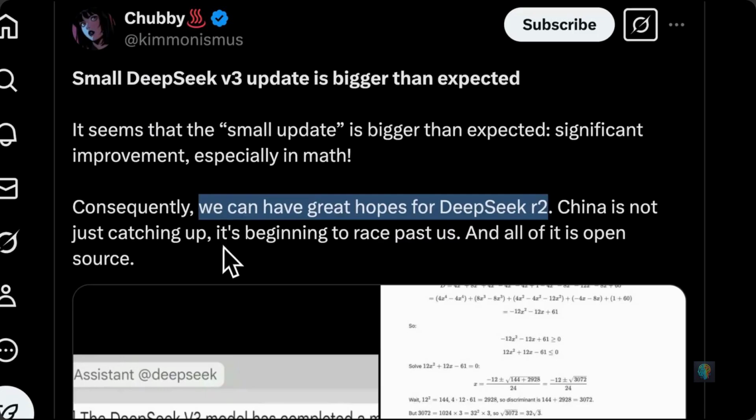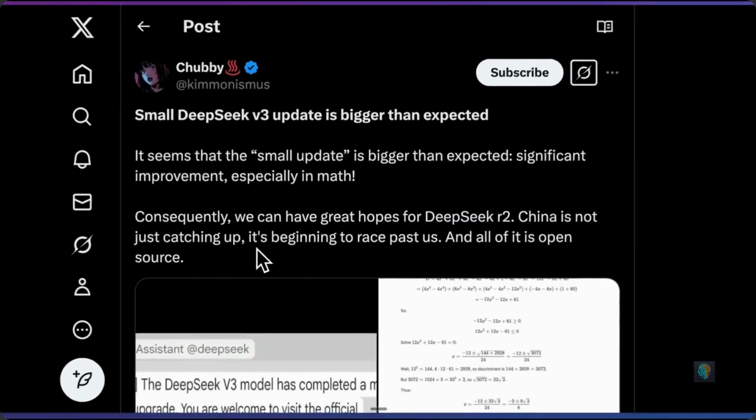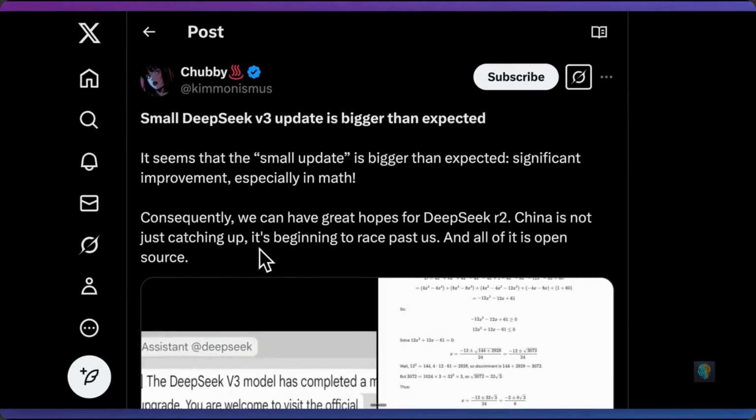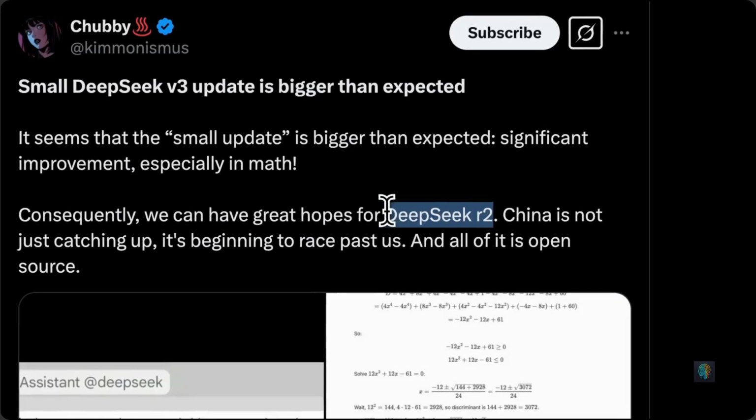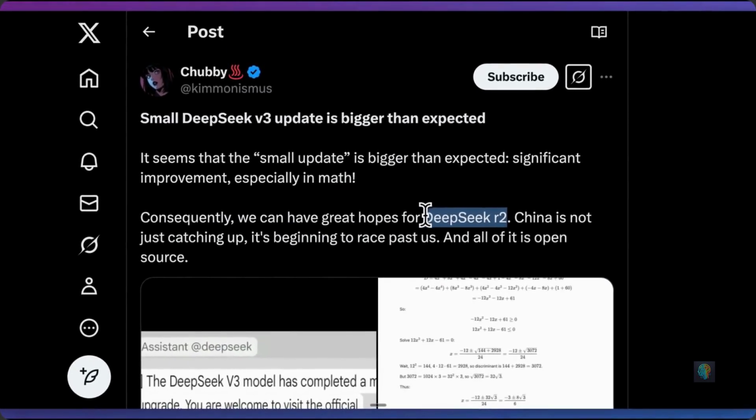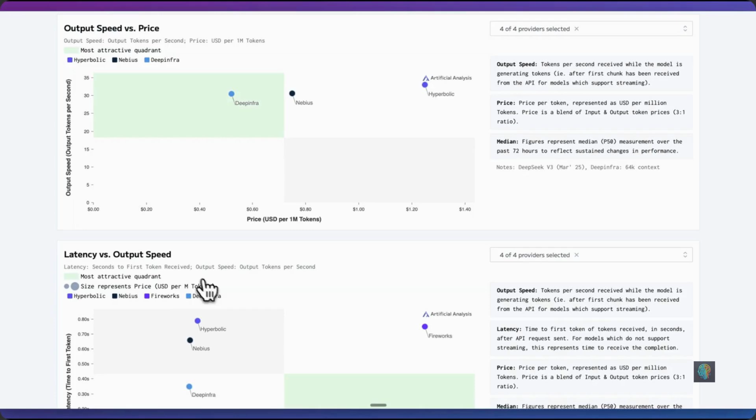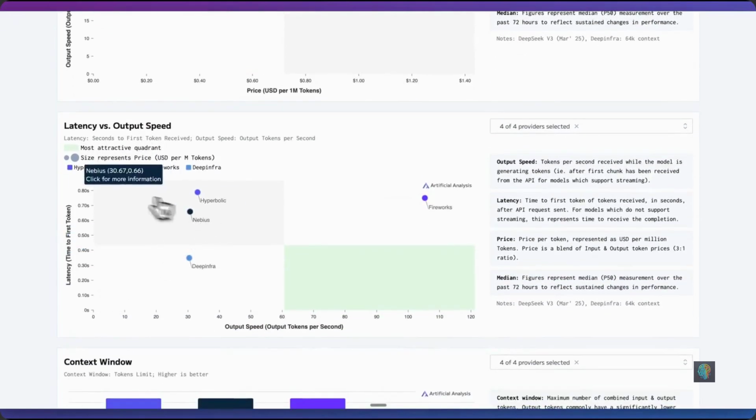So now a common theme that's coming up on X is a lot of people have high hopes for DeepSeek R2, just given how strong of an update this new V3 model is. And honestly, at the pace that DeepSeek has caught up to the frontier, I wouldn't be surprised if DeepSeek R2, when it comes out, is not just the best open source model. There's a chance that this could be the best model period in the world, at least until another model leapfrogs it like we've seen.